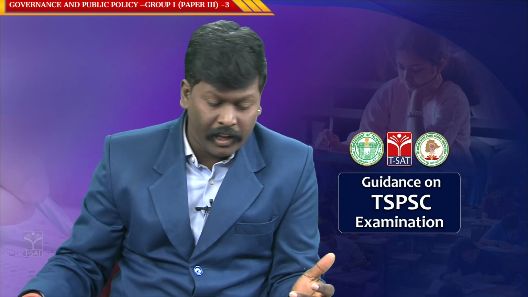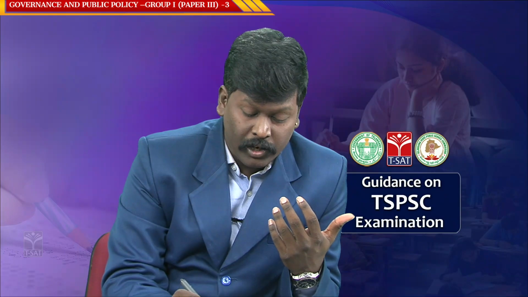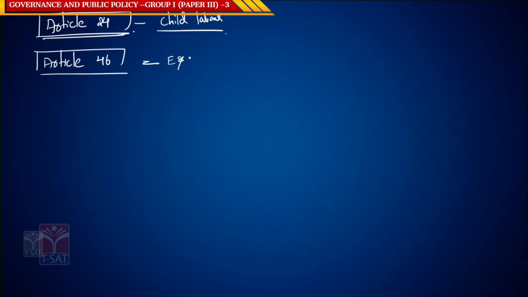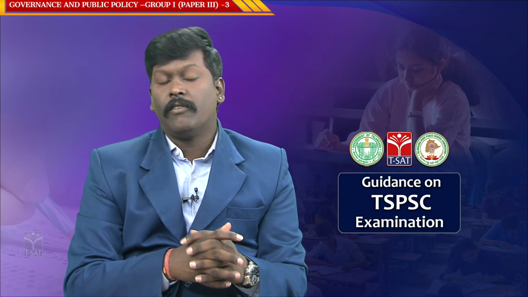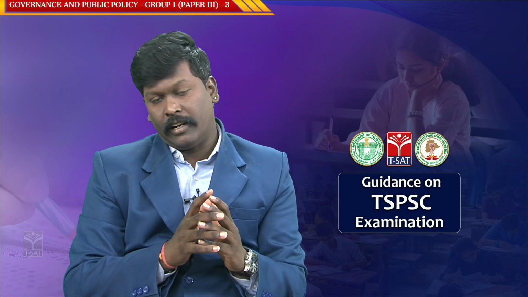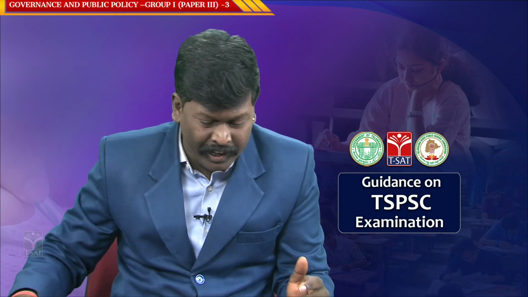Now let us see if there is any provision related to them in the DPSP. The first provision we can take is Article 46. It says that the state should take steps for the protection of education and employment or economic opportunities for SCs and STs. So this is also one specific article for them. Article 46 can be taken as a specific article. So these are the general articles we have.